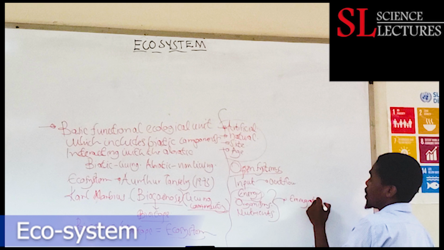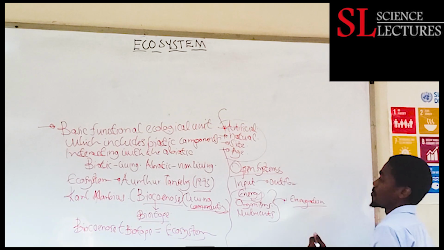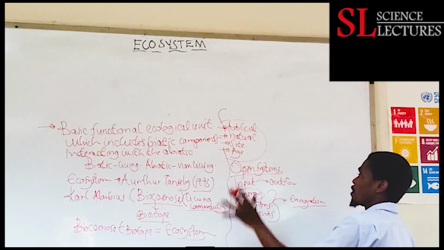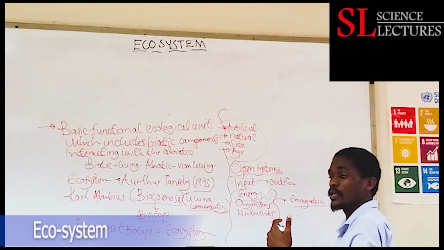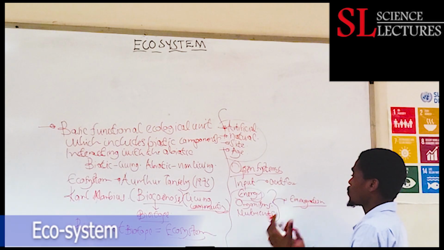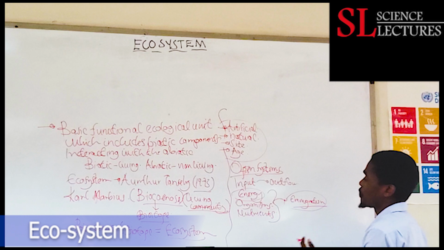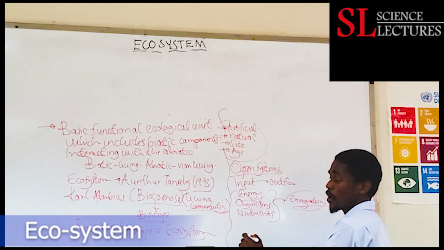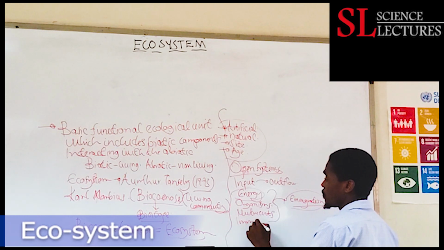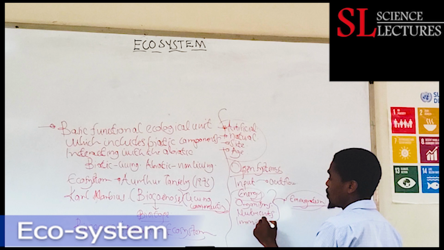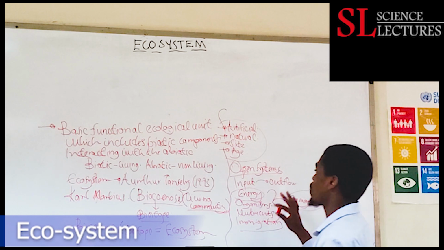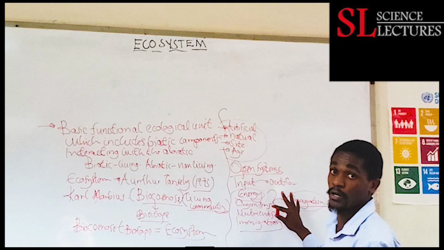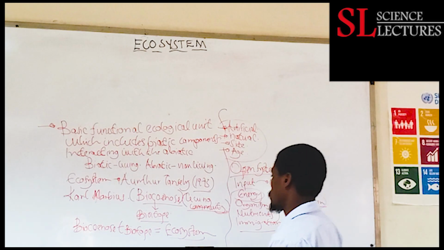Immigration can happen, and there is an outflow from that ecosystem. So they are open systems, they are not closed systems. They can allow inflow and outflow. Outflow can be through immigration, getting out. Inflow can also be through immigration, entering into the system. This is really basic and very important for us to know: ecosystems are always open systems.